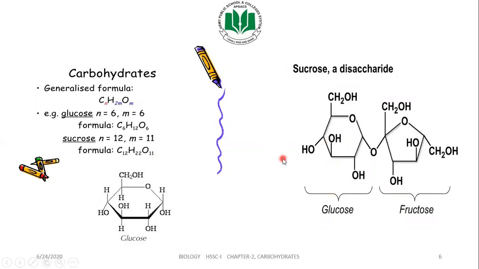Now here you can see the example of sucrose. This is the molecular formula of glucose, and this is of sucrose. One sucrose molecule is formed by the joining of one glucose molecule and one fructose molecule.